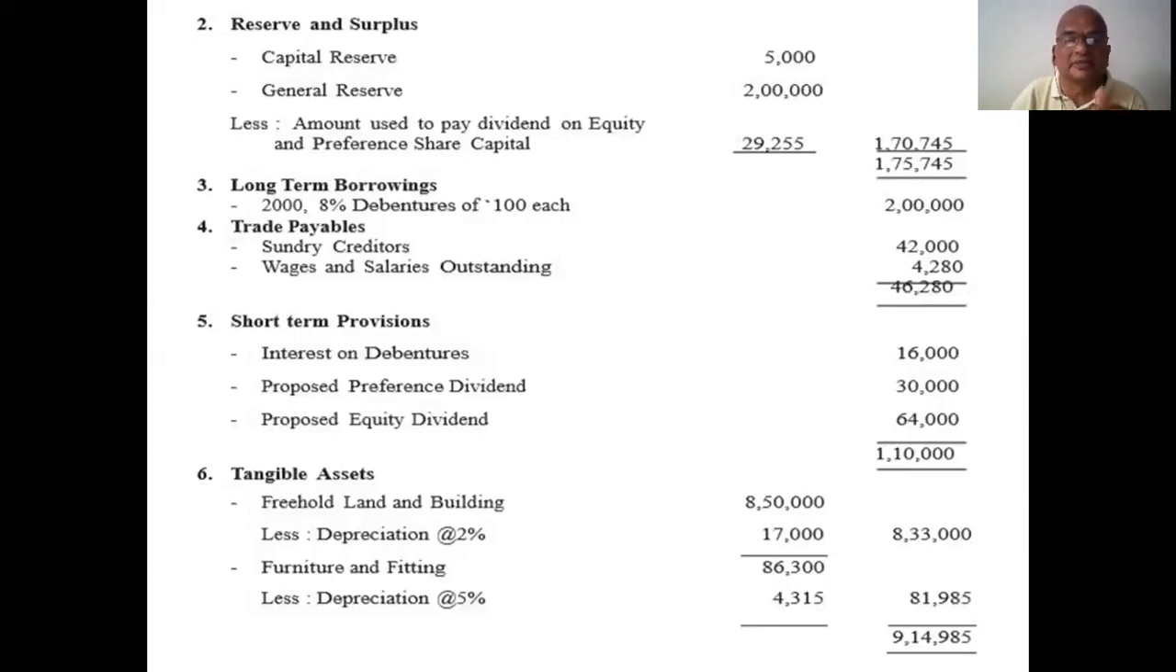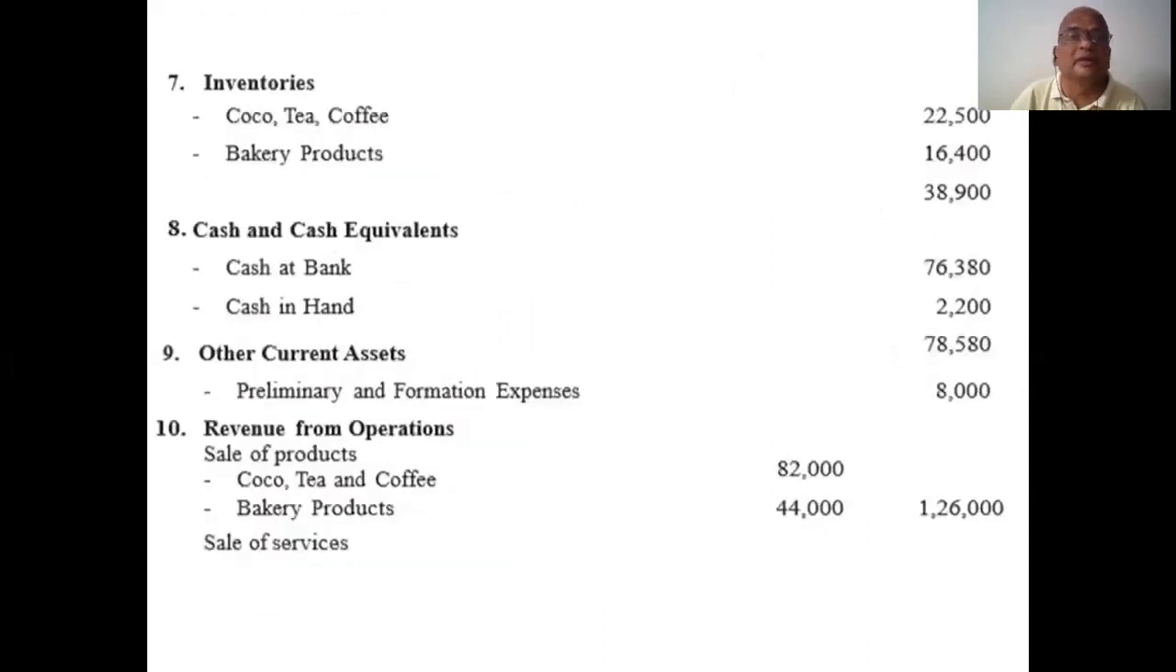Next, tangible assets. Those are the depreciable assets: land and buildings, furniture and fittings. We subtract depreciation from all these items. Next, inventories, that is, the closing stock given. Next, cash at bank and cash in hand. Next, preliminary or formation expenses. All these items come under assets.